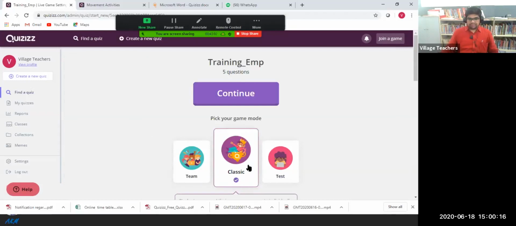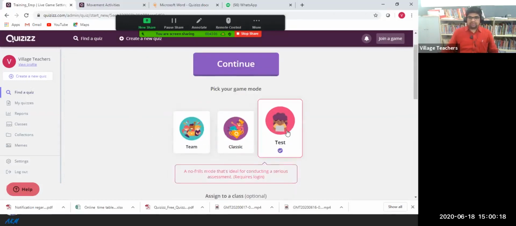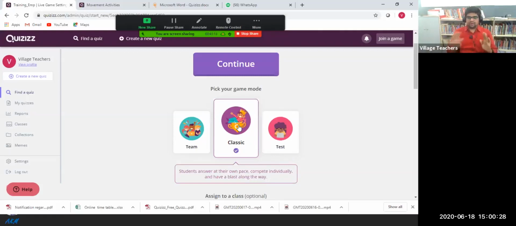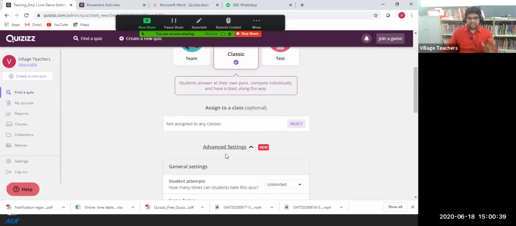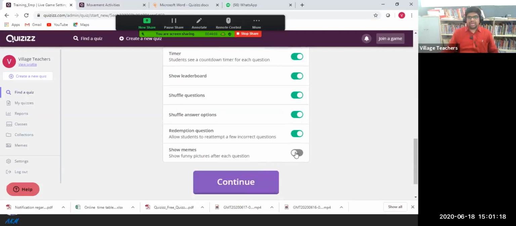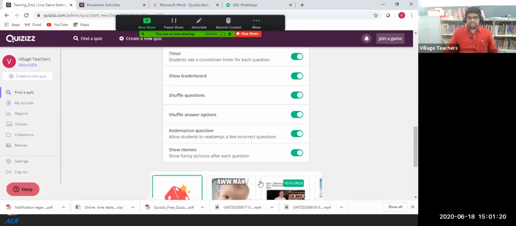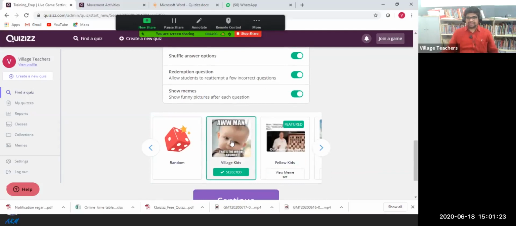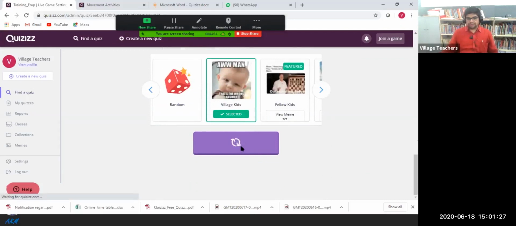And this is the classic mode. If you choose the test mode, the student is supposed to register. The classic mode also will give us the proper result. The team mode is also there, but now it is not applicable because when we are conducting this quiz in the school, we are supposed to use this as a team. So in classic mode, I'm just changing the options now. Shuffle questions is on, redemption is also on. Show memes, I'm switching that on, and I'm adding the images. I selected some images, so we can see that. So click on continue.